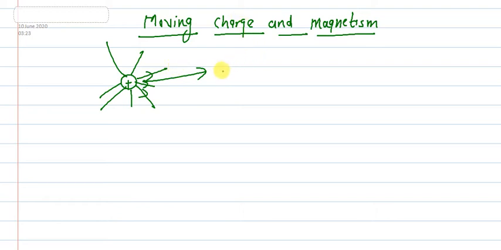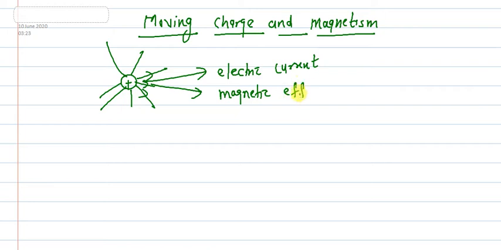One effect is that it will produce electric current, which we already learned in the previous chapter, and at the same time this will produce a magnetic effect. This charge produces a magnetic field around it.